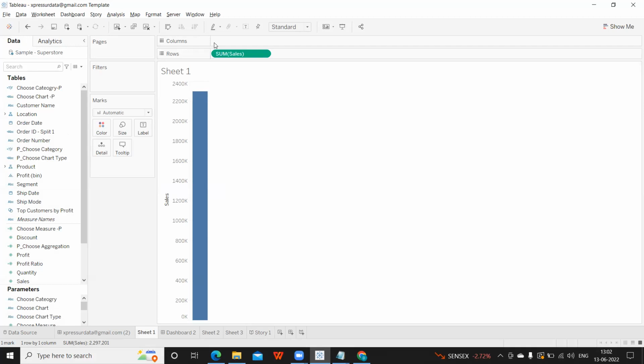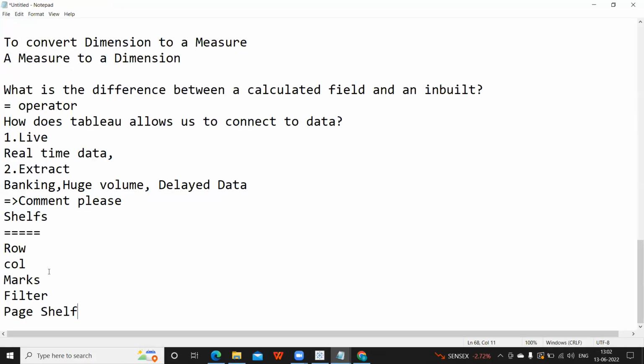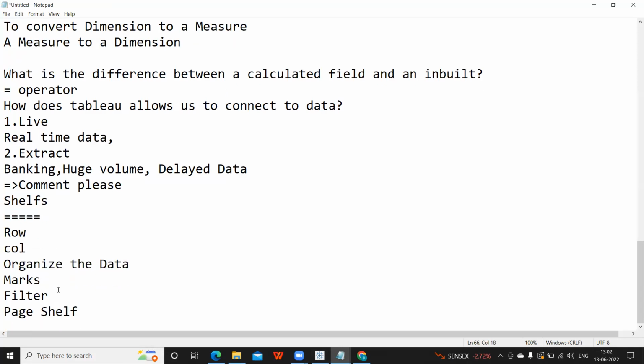Now we know rows and columns are used to organize the data. Okay, so marks shelf is to customize, or I would say optimize, or add extra information to your charts.